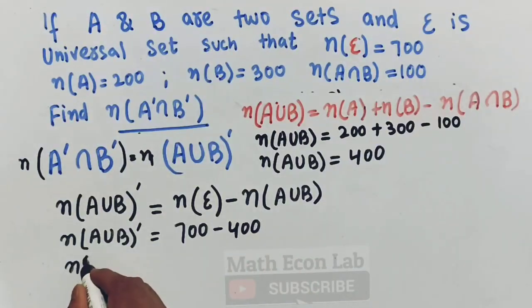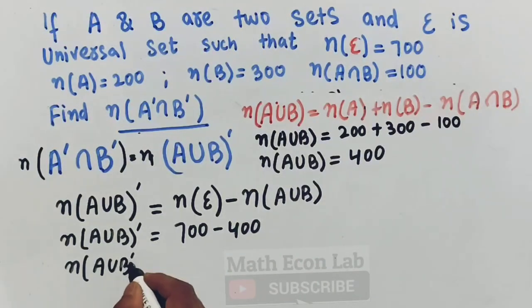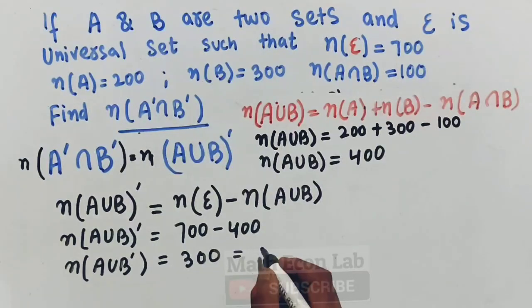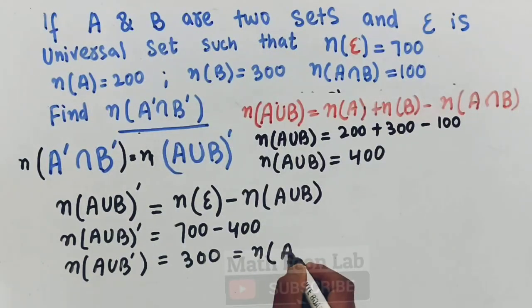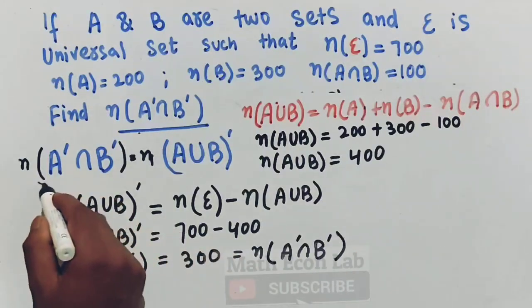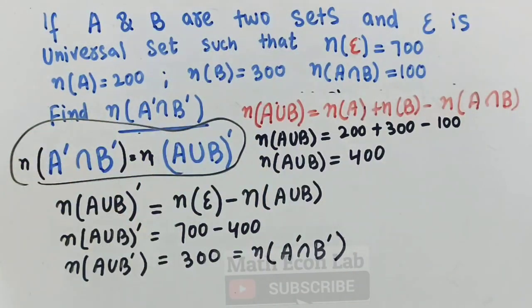So we got A union B whole complement equal to 300, which is in fact equal to the number of elements in A complement intersection B complement, because we know this property here.